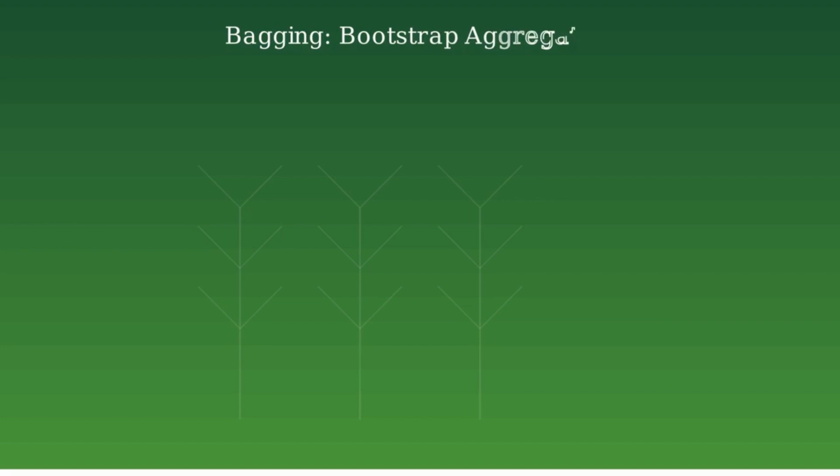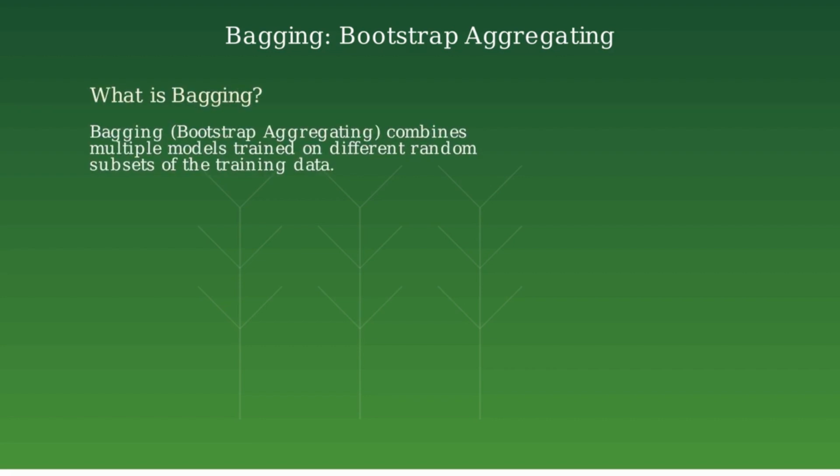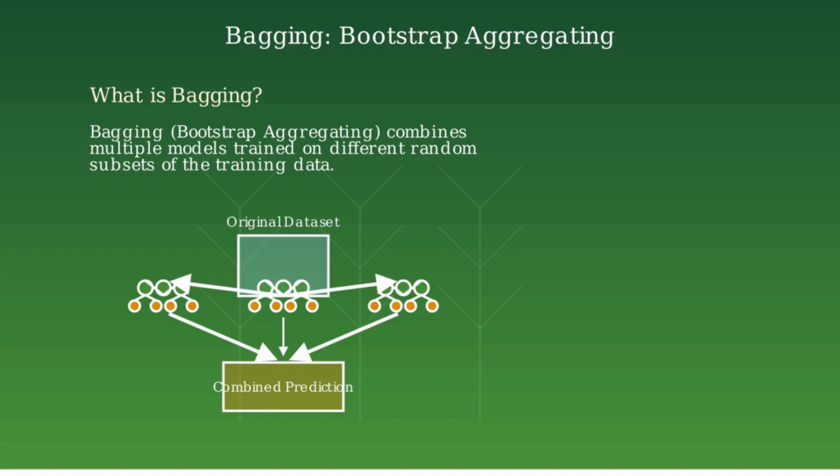Bagging, or bootstrap aggregating, is a powerful ensemble technique that combines multiple decision trees. Bagging is short for bootstrap aggregating. It combines multiple models trained on different random subsets of the training data. The key idea is to train many trees on different samples of data, then combine their predictions to create a more robust model.